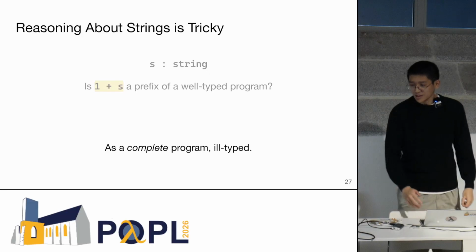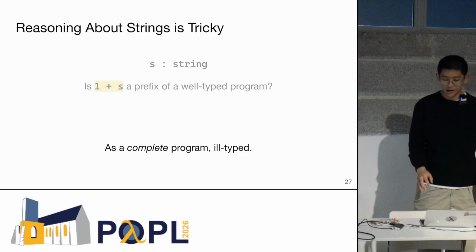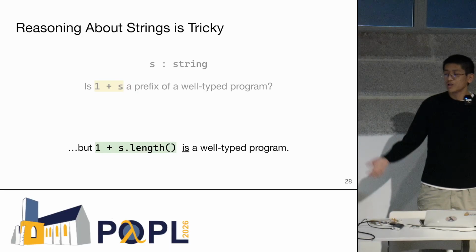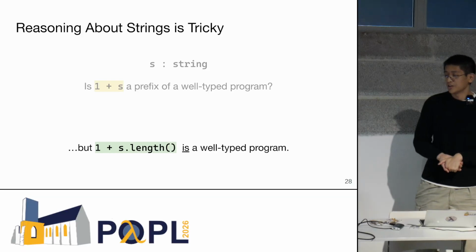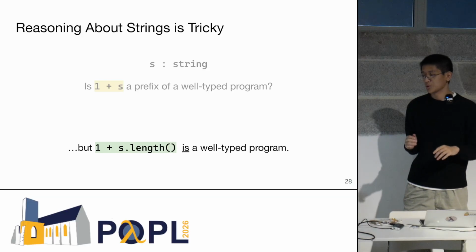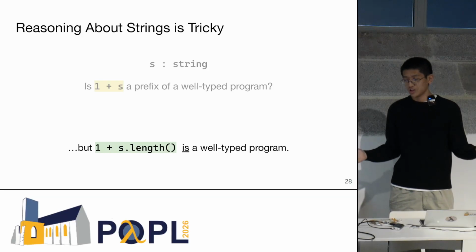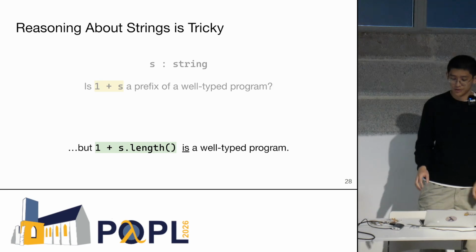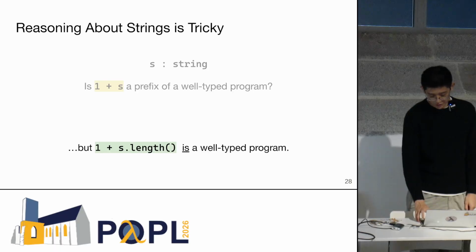That's the picture that we have in mind as a complete program. But in reality, what if we had a .length method on strings, for example? Then there actually is a well-typed program completion in this example. And it's very tricky. It's not intuitive that this is the case. So what went wrong with the naive style of reasoning here?